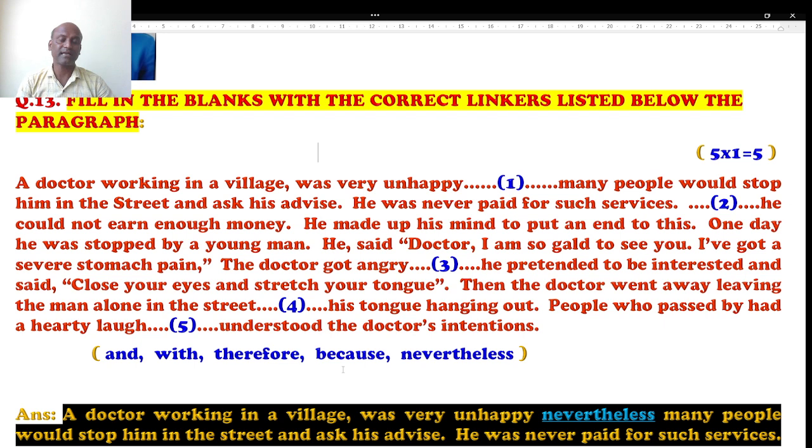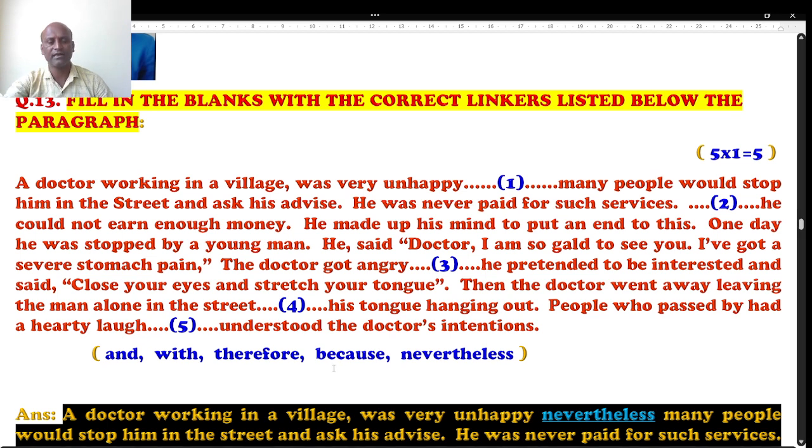In online classes, I teach you all what the coordinate conjunctions are, how we use them, what the subordinate conjunctions are. There are some more, they are called correlative conjunctions. For central government jobs and for KPSC official jobs, these conjunctions are very, very important. Most of the students lose marks when conjunctions are asked. We'll enjoy it in the online classes. Let's finish it. Let's complete it.